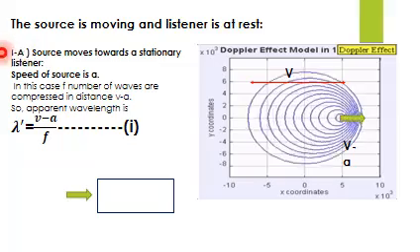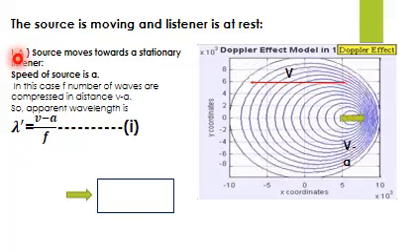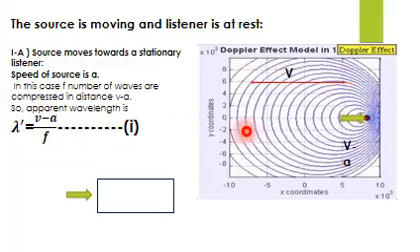So the first case has further two parts. Part A is source moved towards a stationary listener, as you can see in this figure.